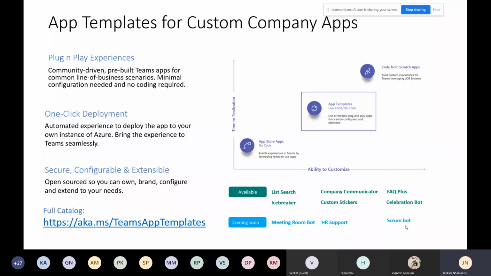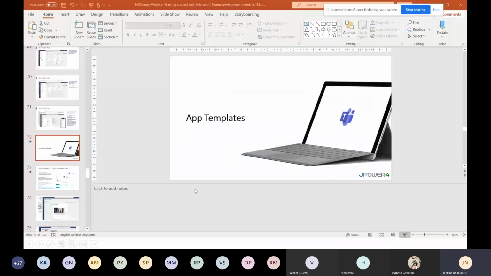Code-from-scratch apps are already explained, right? Message extensions or whatever you want to develop. With this app template, we have one-click deployment, but you have to do some configuration, always like that. You can see what is available here. Now in the market, available are search, company communicator, FAQ plus, icebreaker, custom stickers, and celebrations. These are already there. Meeting room, HR support, and Scrum board are coming soon; they are already in preview. You can access them, just click this URL and you can see.